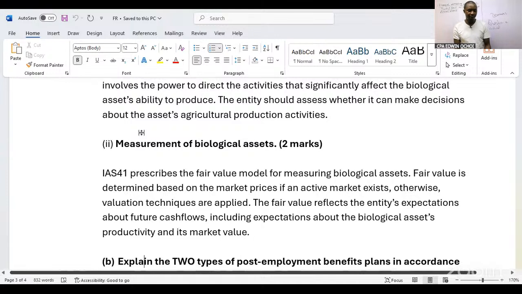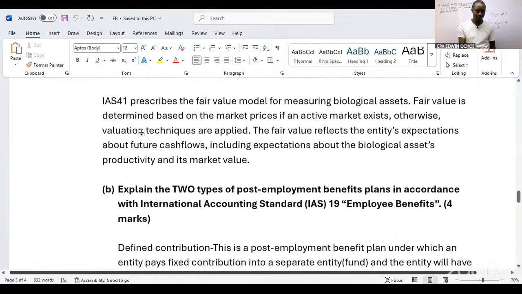So fair value is determined based on market prices, if an active market exists. Otherwise, valuation techniques are applied. The fair value reflects the entity's expectations about future cash flows, including expectations about biological assets' production and its market values. So the fair value model is determined based on market prices if an active market exists, but otherwise we use the valuation technique. So that is the measurement.